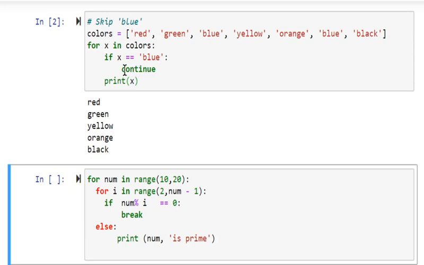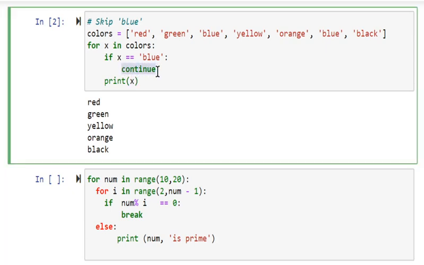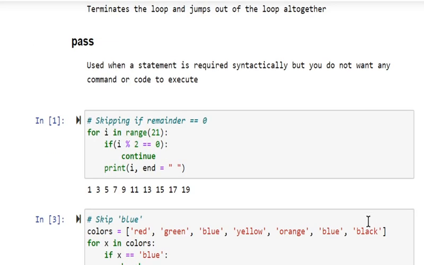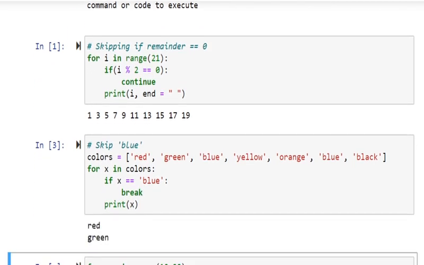Suppose instead of this continue, if I have a break, we'll just see what will happen now. As long as that value is not blue, the loop will be repeated. But once it becomes blue, it comes out of the loop and the rest of the elements are skipped.